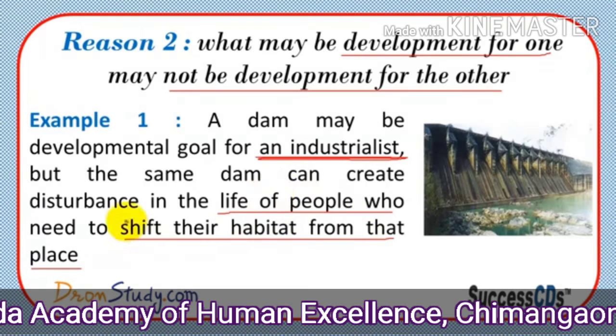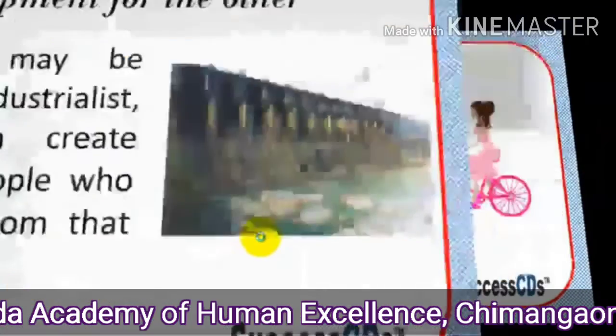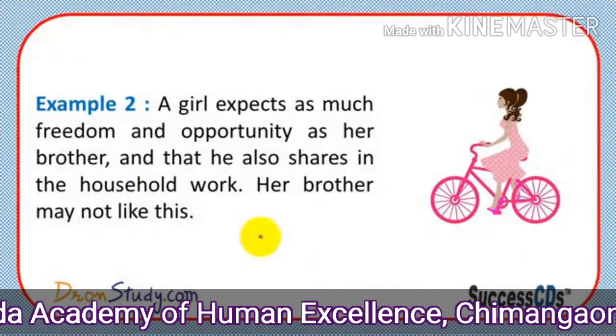But if we see the other side of the coin, we can understand the people who have to leave their places, leave their habitat, their farms, their house, everything. They have to displace from that place to another unknown place where they don't know what work they will get, or they don't know which type of house they will get. Farming land is not available, what work will they do.